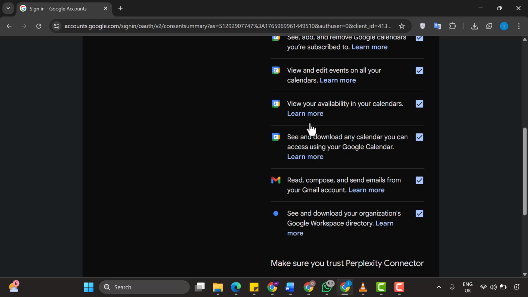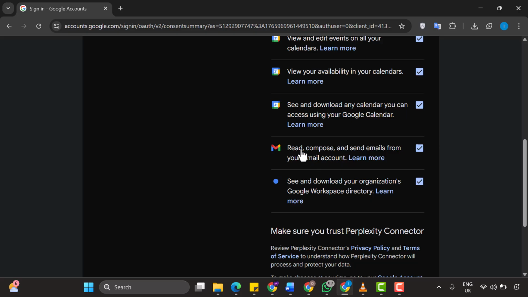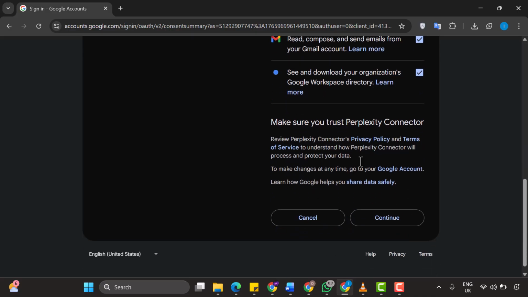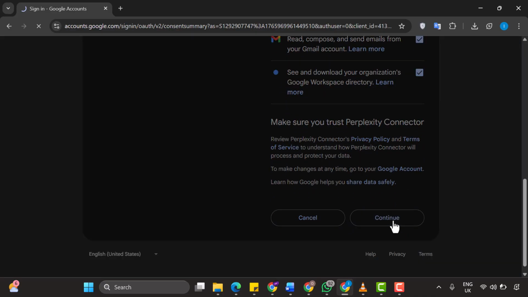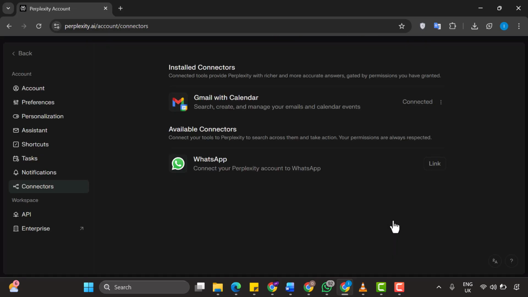Most importantly, for email functionality, it can read, compose, and send emails from your Gmail account. And finally, if you're using Google Workspace for your organization, it can see and download your organization's Google Workspace directory, which is helpful for finding colleague email addresses. All of these permissions are necessary for the full email automation functionality we want, so we're just going to click Continue after enabling all of these permissions. Perfect. So now we have successfully enabled our Gmail with Calendar connector. You can see it's now showing as active and connected. Let's go back to the main chat interface so we can start testing this connection and see it in action.